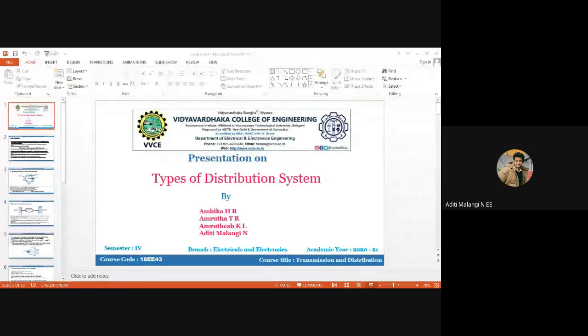Under the process of generating electric power, we have three components: generating station, transmission network, and distribution network.